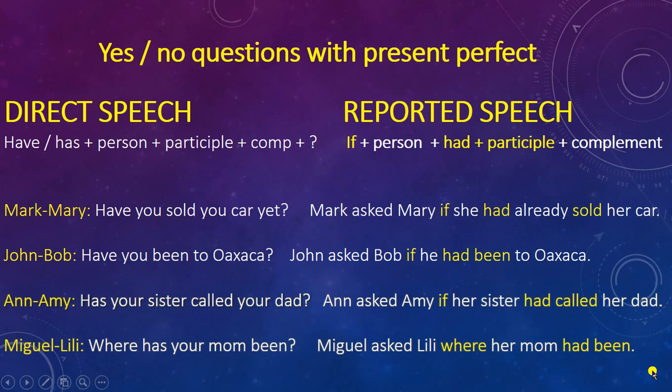All right. Now, let's continue with yes/no questions with present perfect. We use have or has, the person, the past participle form of the verb, the complement, and the question mark. In the reported speech structure, we use if, because it's a yes/no question, the person, had plus past participle, and the complement. Example: Have you sold your car yet? Mark asked Mary if she had already sold her car.